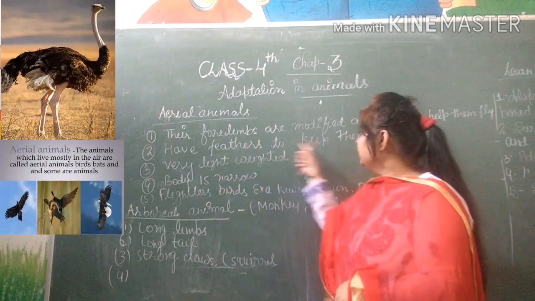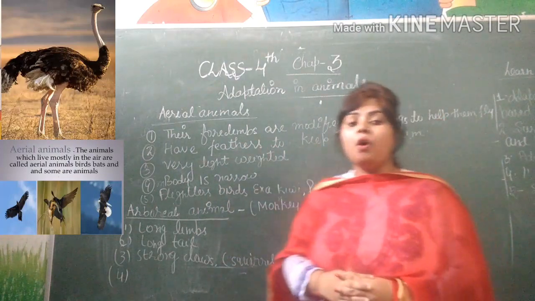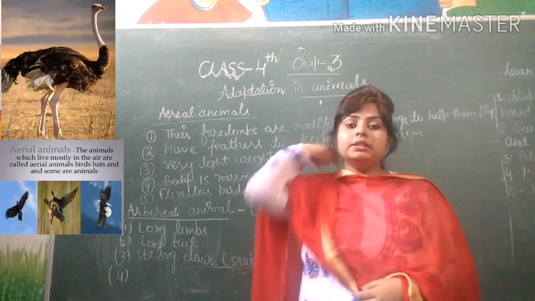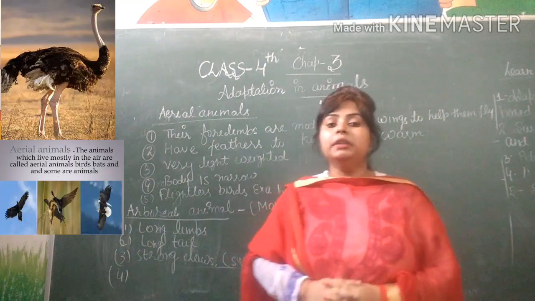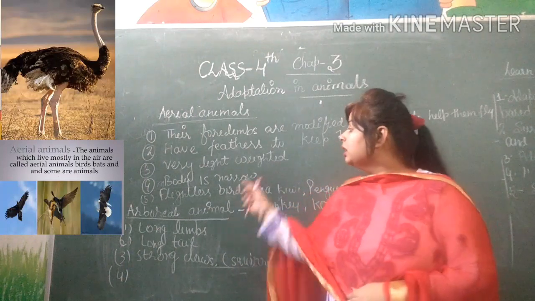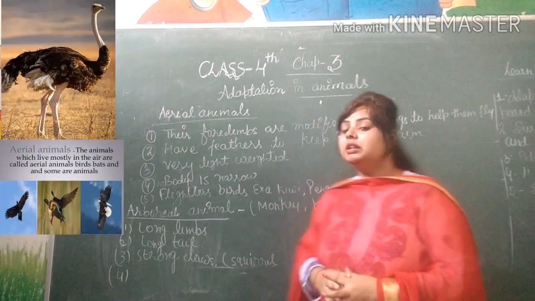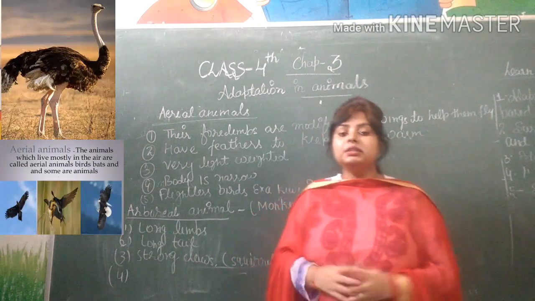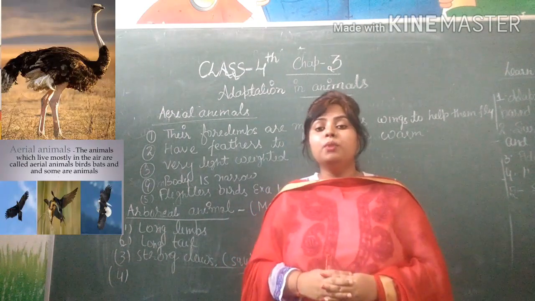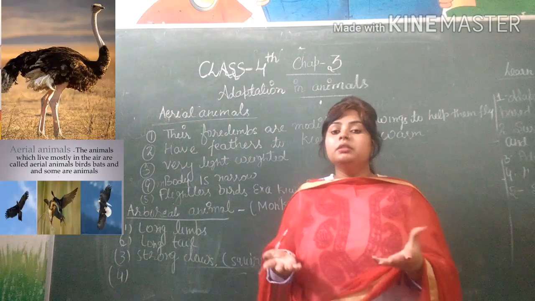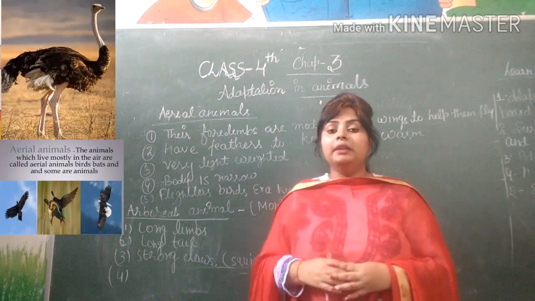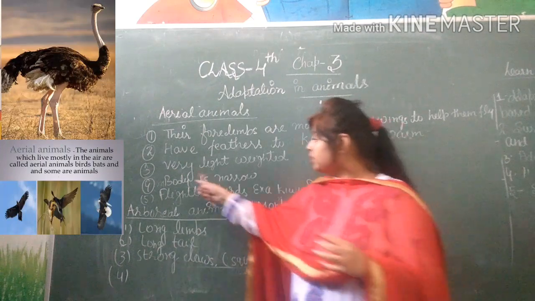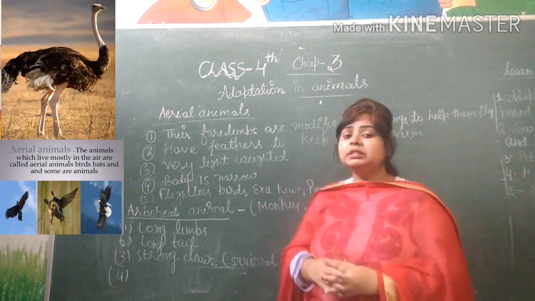Next, they have feathers to keep them warm. It means birds have feathers which enable them to keep warm. Third adaptation is being very lightweight. Aerial animals like birds have hollow bones which make them light in weight, and they can fly very easily. Next, the body is narrow.